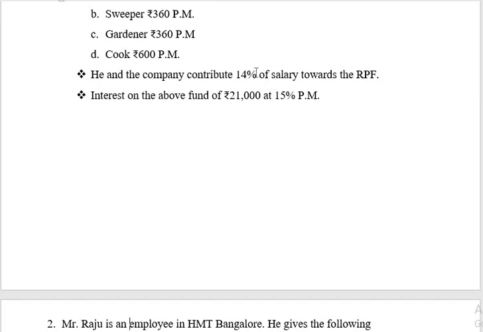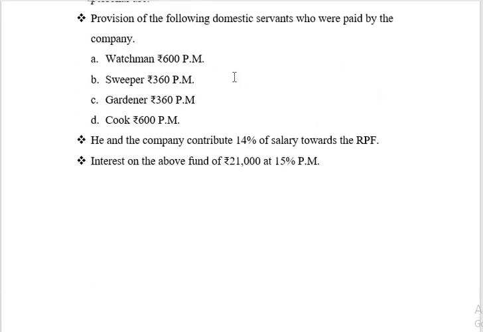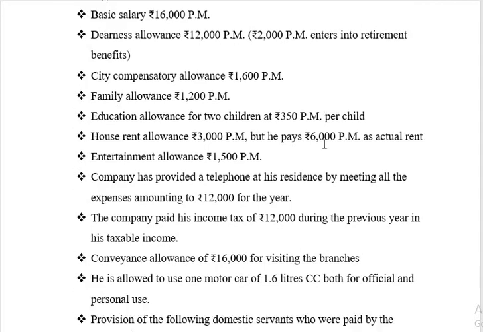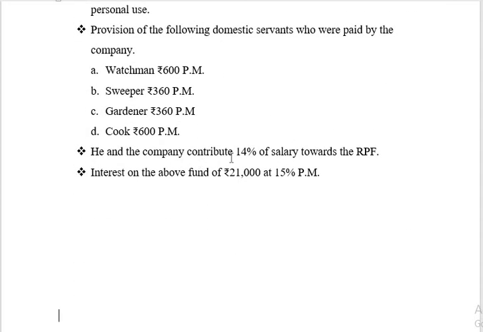That means for the calculation of the amount of contribution made by the employer, we need to take salary of 16,000 plus 2,000 per month, 18,000 into 12. That is called salary for the calculation of contribution. Under the Income Tax Act, up to 12% will be allowed as exemption.